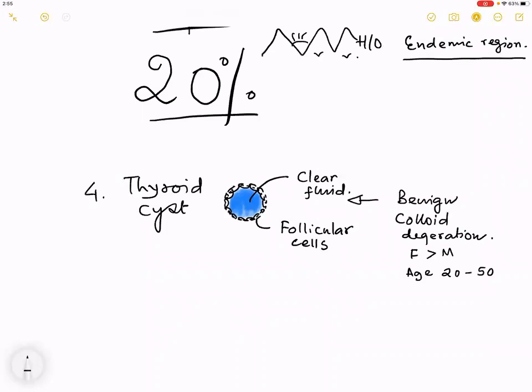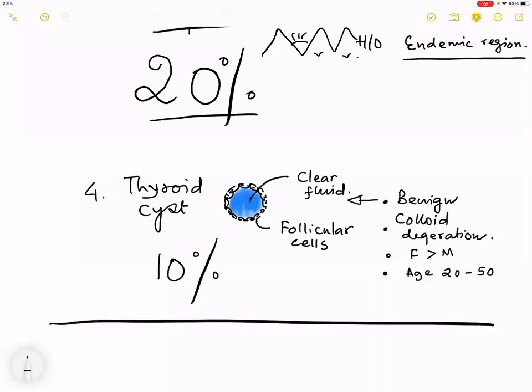I will again repeat: benign colloid degeneration, female greater than male, and age group 20 to 50. Have you completed writing? Yes, sir.